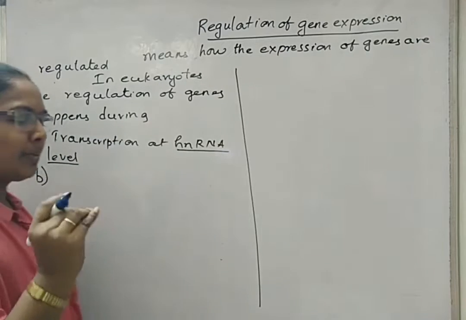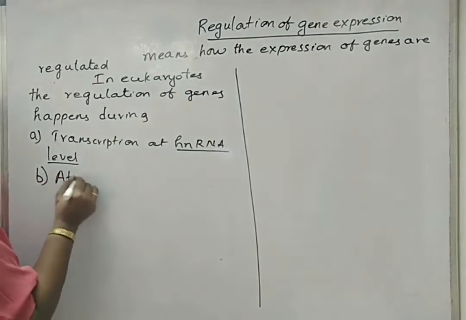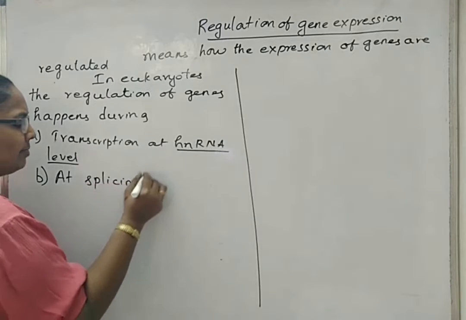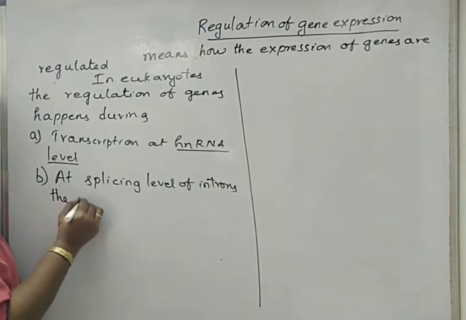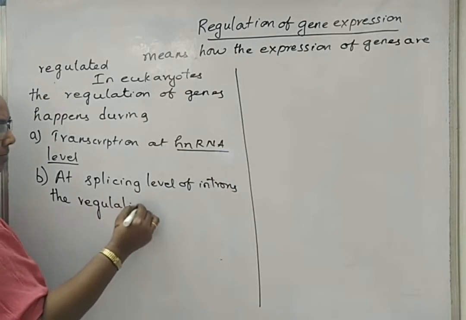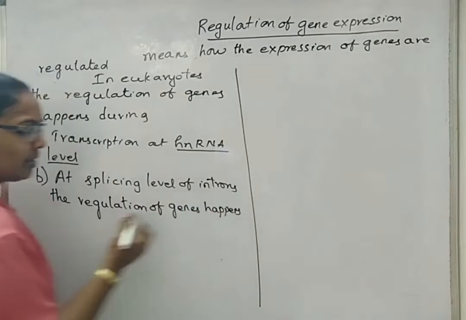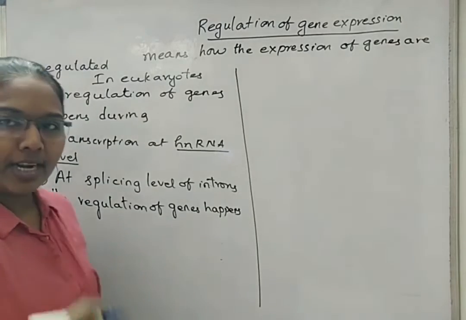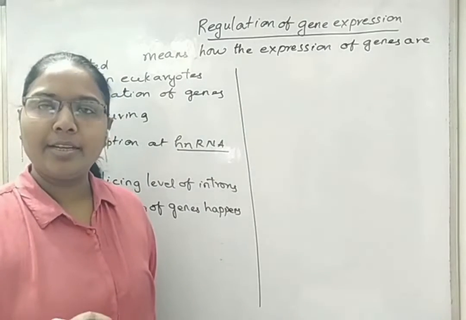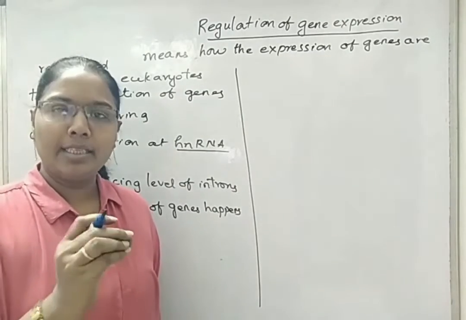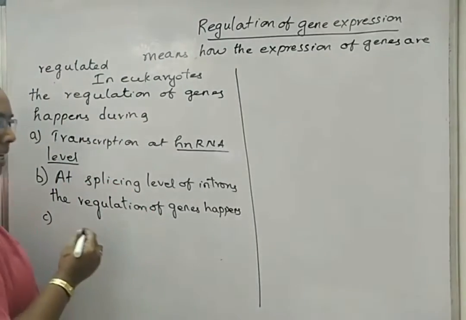Second one, at the splicing step also, regulation of genes will happen. At the splicing level of introns, the regulation of genes happens. Next, third one, during the transfer of transcribed mRNA from the nucleus into the cytoplasm of the cell, a certain number of mRNAs at a particular time has to get transferred from nucleus to cytoplasm for the process of translation.